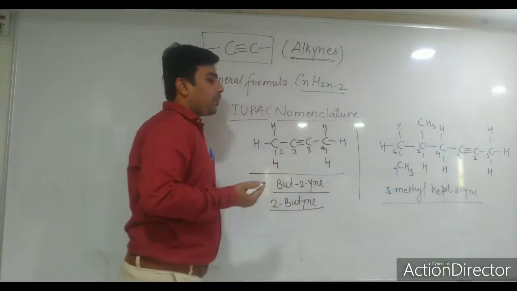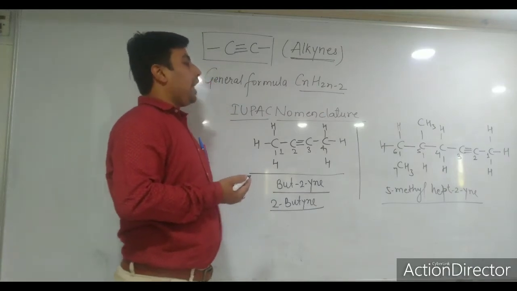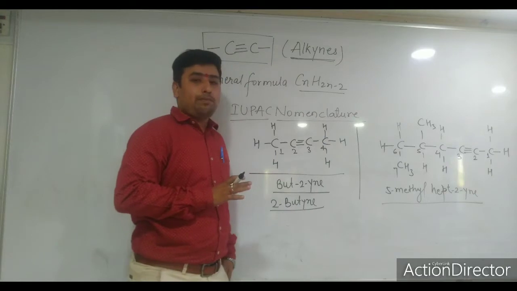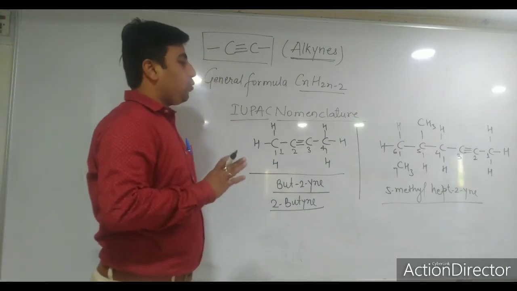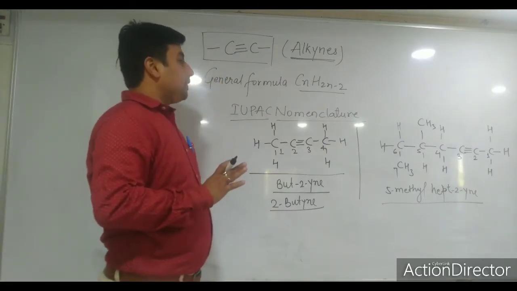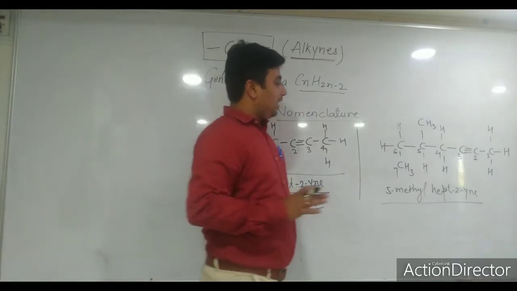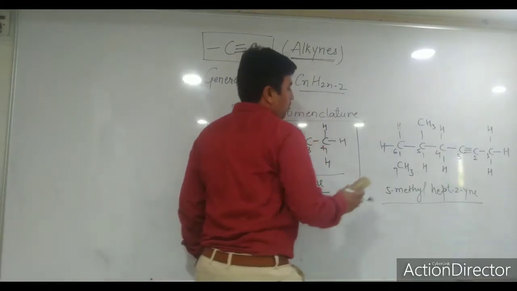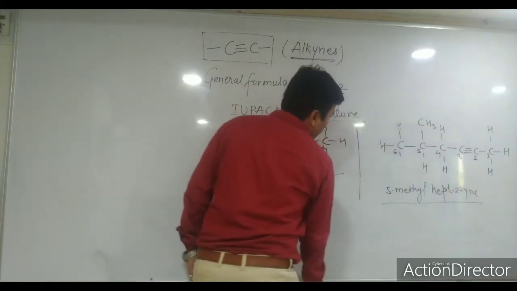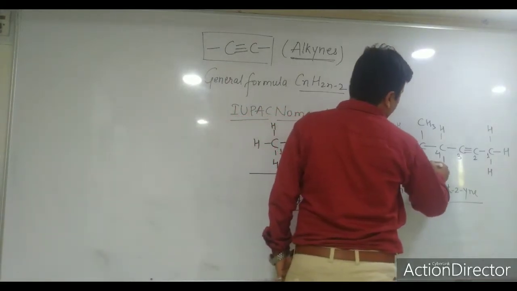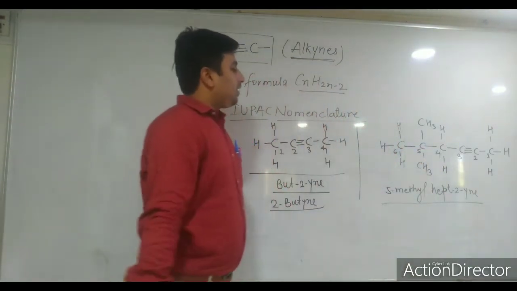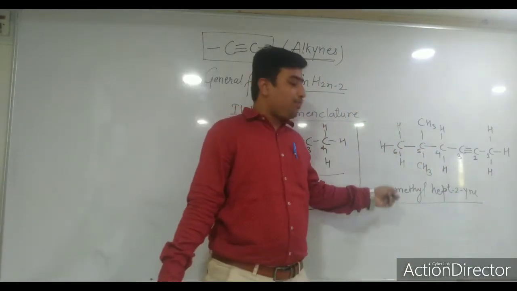So in this way you can write the IUPAC nomenclature, with the prefix and suffix. As we write the nomenclature of organic compounds, we have to follow the same rules and regulations. If I talk about isomers, see here, if the same is heptyne, if I put an isomer of this heptyne, means if I talk about CH3 here, this is the isomer of this hept-2-yne.